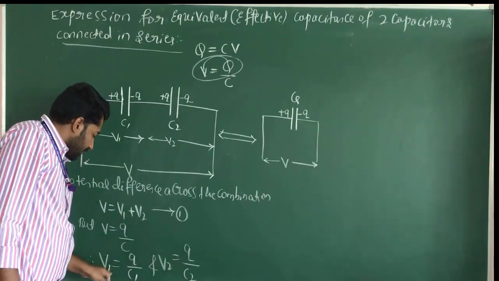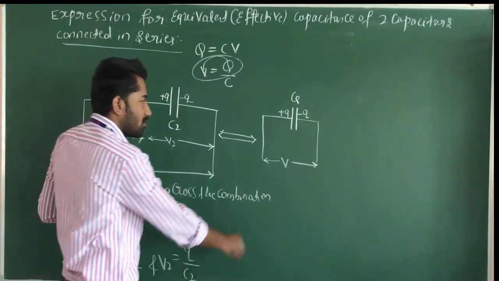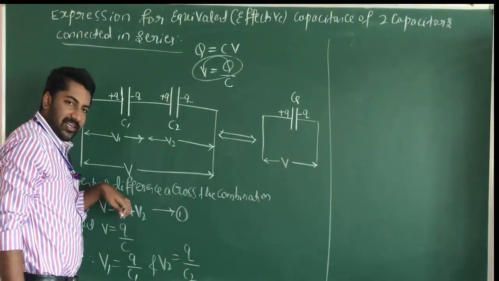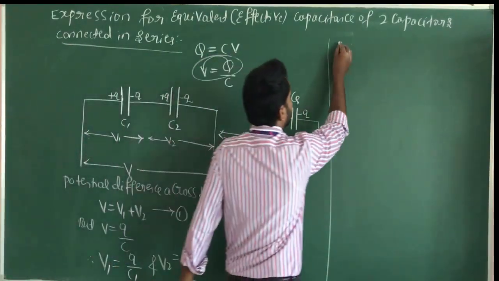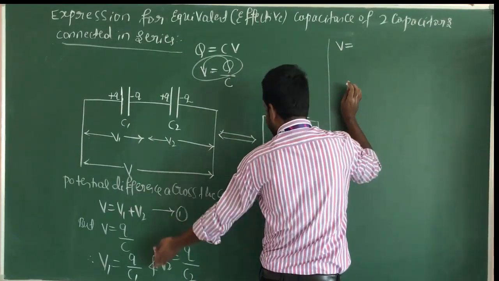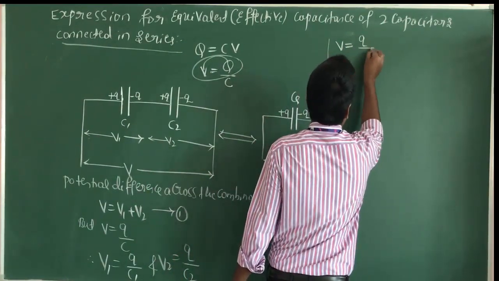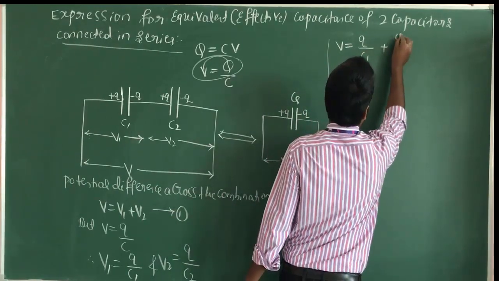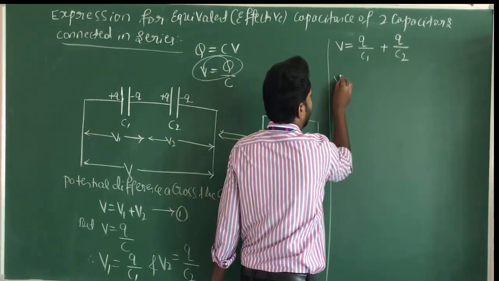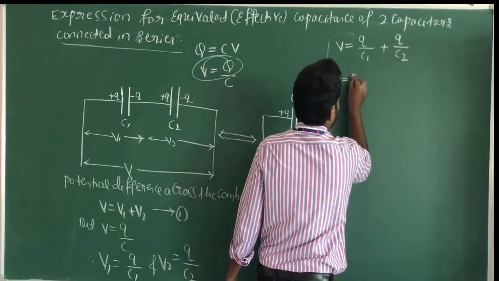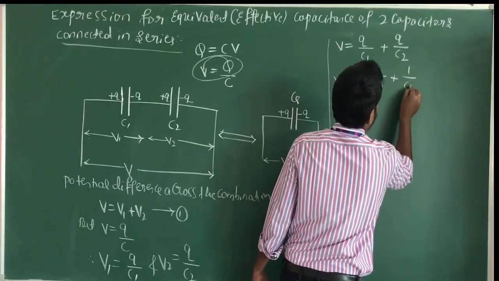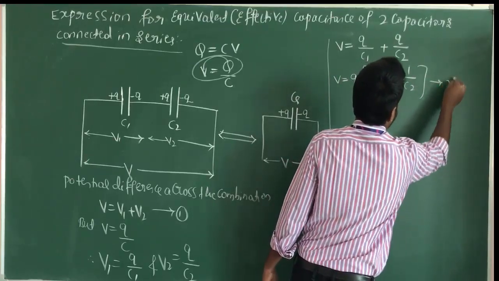Now substitute these two values in equation number 1. We get V is equal to V1 plus V2, that is, Q divided by C1 plus Q divided by C2. Take the common value outside. We get V is equal to Q into 1 divided by C1 plus 1 divided by C2. This is equation number 2.